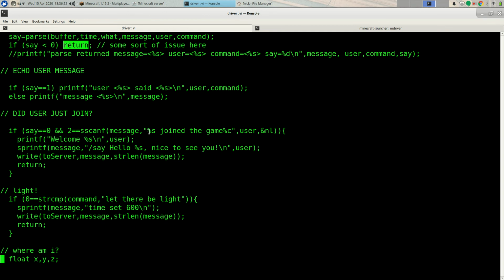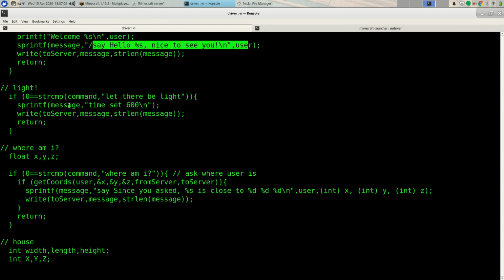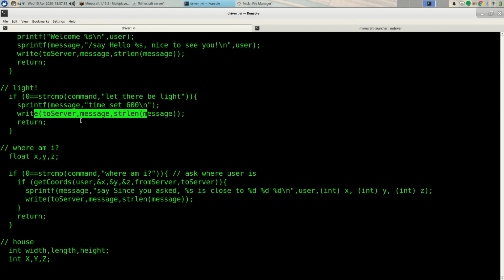For example, if the message was something like, user joined the game, I form a welcome message, and I send that out to the server by saying, hello user, nice to meet you. And I write that out to the server. If the user typed a message that said, let there be light, then I make a message which says time set 600, and I send that to the server, and that turns the lights on.